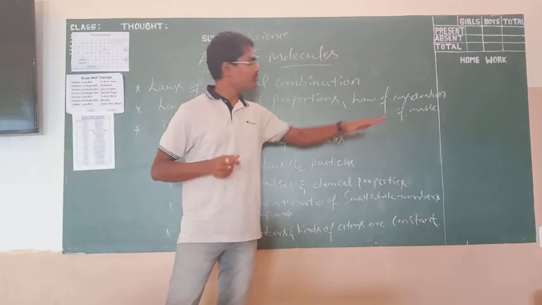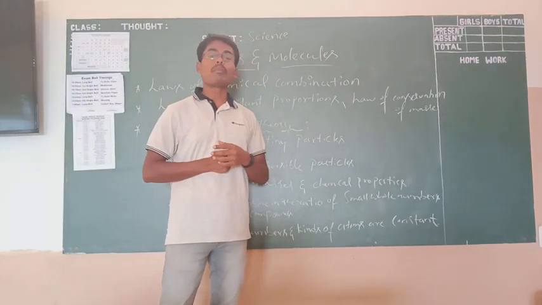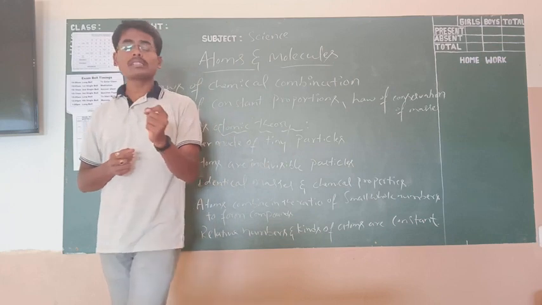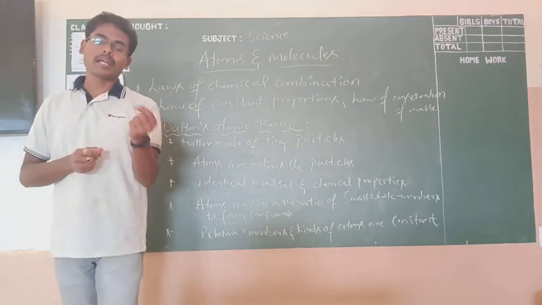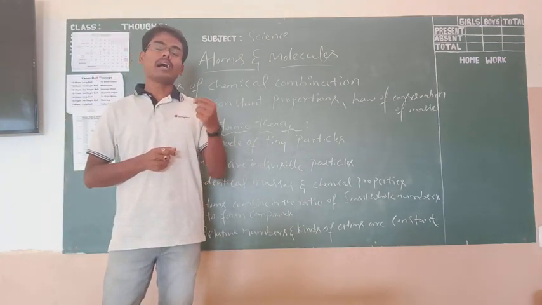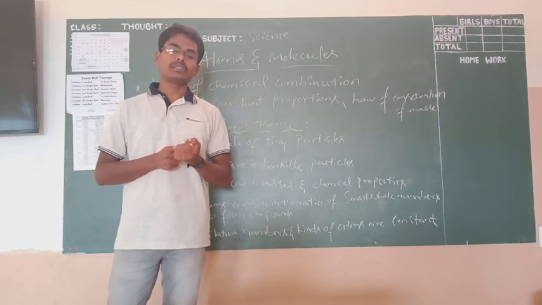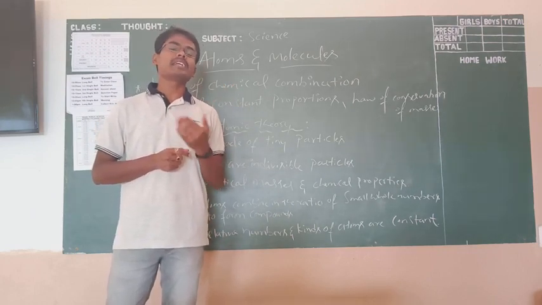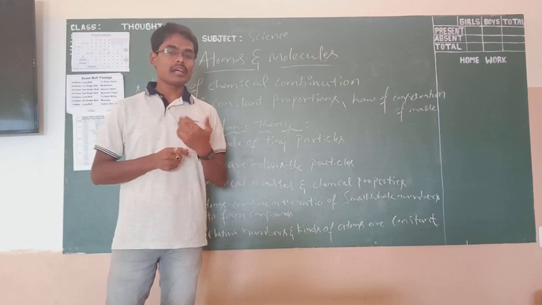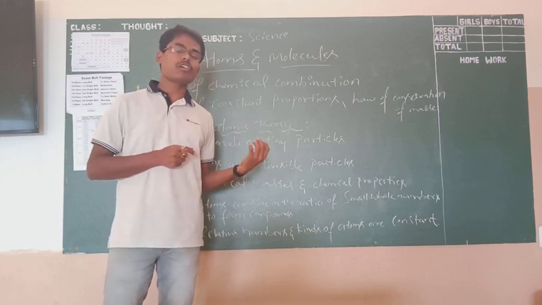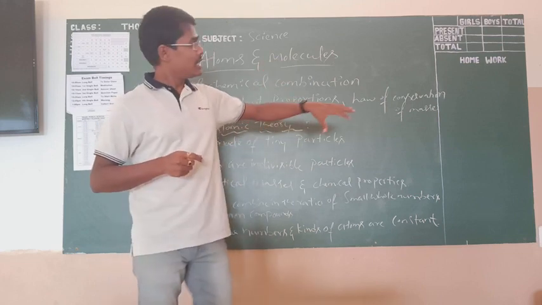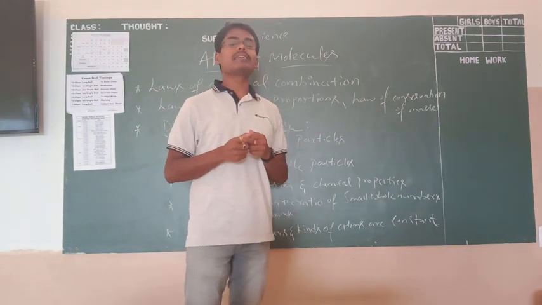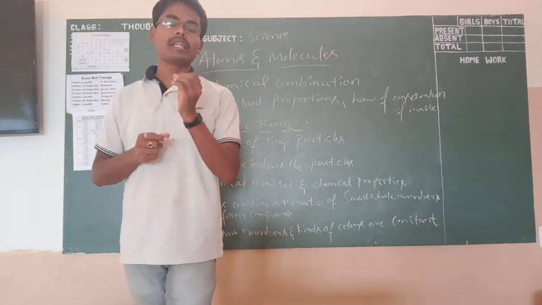Now what is the meaning of this law of conservation of mass? Once any two elements or any two substances undergo a chemical reaction, is there any change in the mass, or can a change of mass be seen in this type of reaction? Like that, so many questions arise.